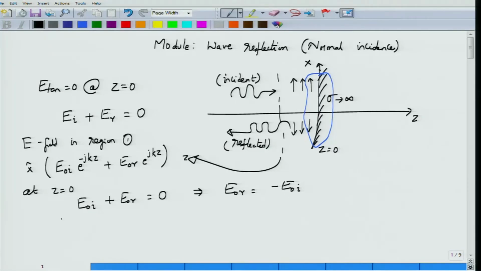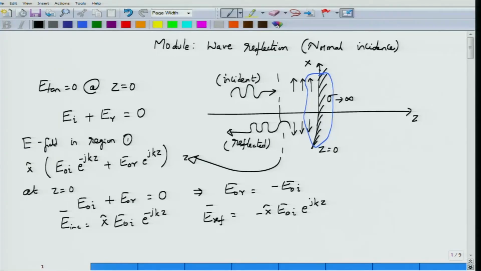If the incident wave can be written as the x polarized but z propagating wave, x hat E0i e to the power minus jkz, the reflected wave can be written as minus x hat E0i e to the power jkz. Remember, minus E0i is equal to E0r. So you can see that the reflected field would be directed along the minus x direction, having the same amplitude E0i. So you have an equal amplitude wave, but another wave which is 180 degrees opposite to this one.